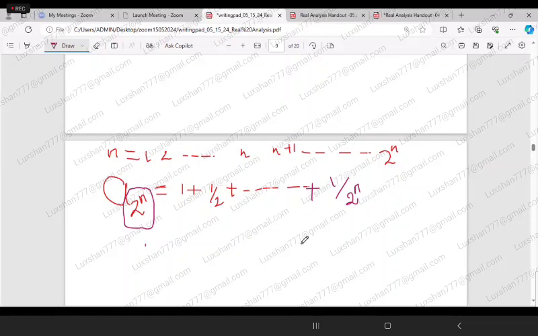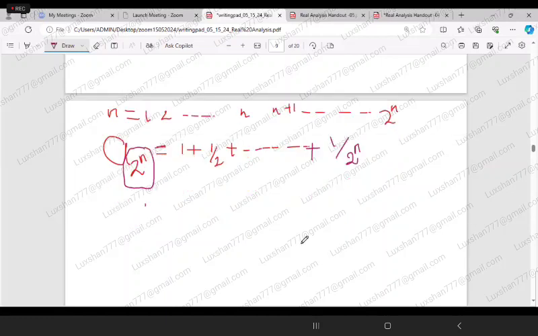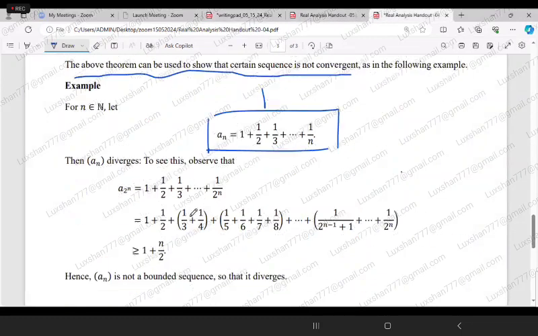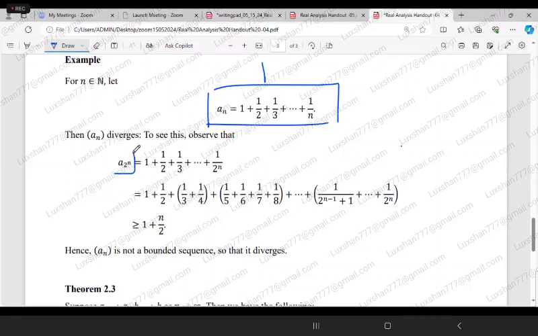Now I am going to group these terms. Look here. Considering this term, a_{2^n}, I can write it as 1 plus half plus 1 over 3 up to 1 over 2^n. How many terms are there here? If you take a_n, there are n terms, isn't it? Similarly here you have 2 to the power n terms.